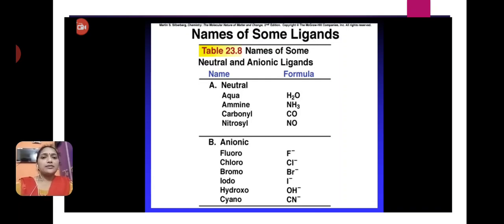Anionic ligands: fluoro F minus, chloro Cl minus, bromo Br minus, iodo I minus, hydroxo OH minus, cyano CN minus. These are some examples of ligands.